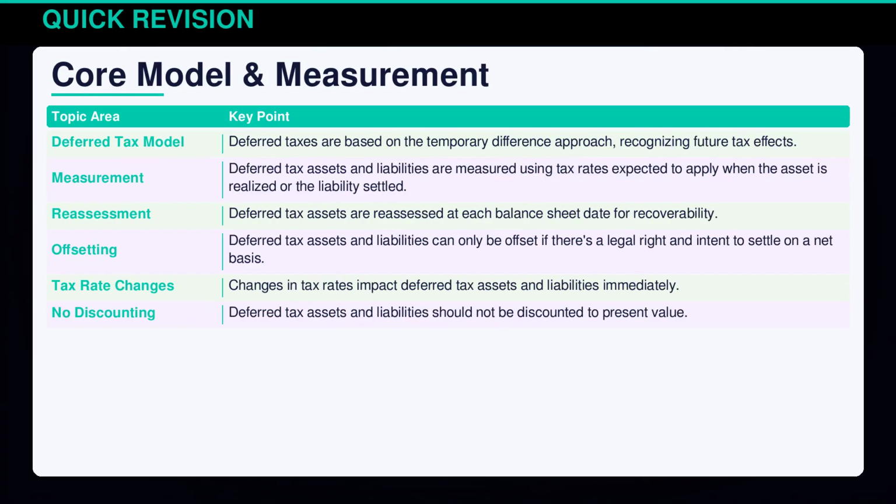The deferred tax model under IAS 12 relies on temporary differences to recognize future tax effects. Measurement involves applying tax rates expected at realization or settlement. Deferred tax assets must be reassessed regularly for recoverability, and offsetting is only possible with a legal right and intent. Adjustments for tax rate changes occur immediately. Remember, deferred tax balances are not discounted to present value.